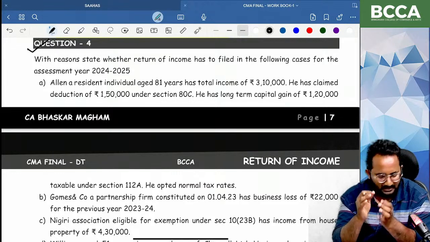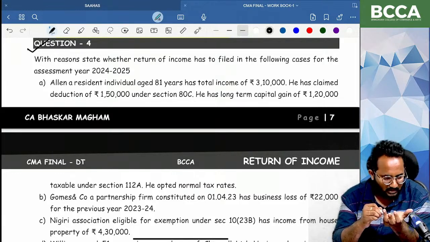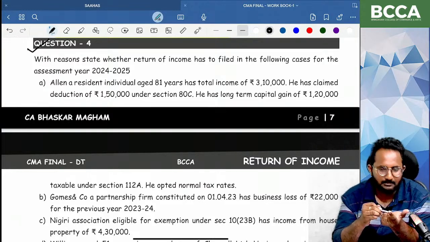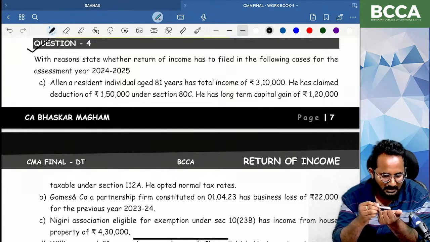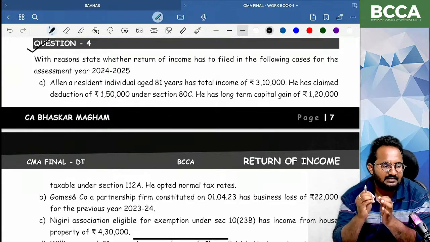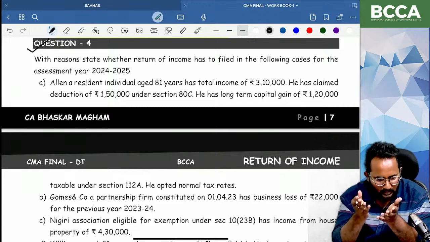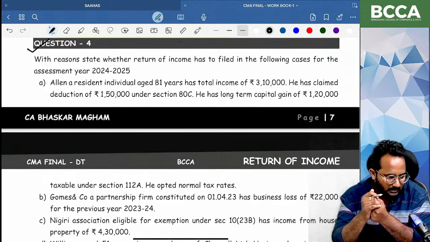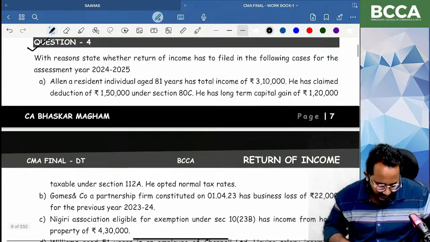From your side, one commitment: you have to listen to all the classes, concentrate while listening, and participation is also important. After that, revise for 30 minutes every day. That's enough. Definitely everyone will get 50 or 60 marks if you follow this commitment. Okay. Question number 4.